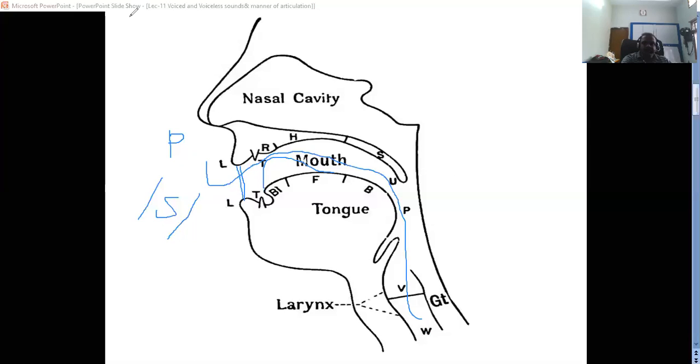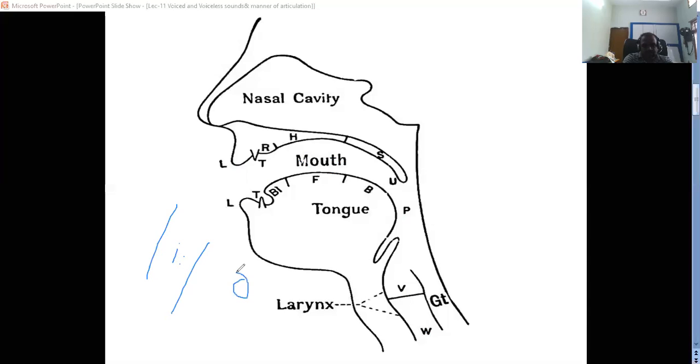Okay, next, for some other sounds there is no stoppage and there is no friction at all. For example, if you pronounce the E sound, this is the symbol for the E sound. In Telugu, we can say it like this. When we pronounce the E sound, there is no stoppage at any place. There is no friction like the s sound.